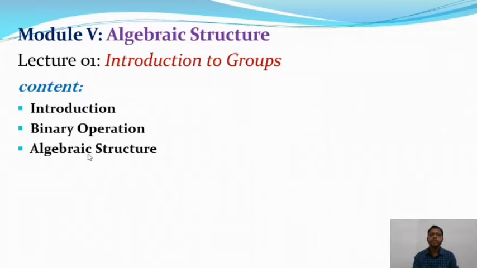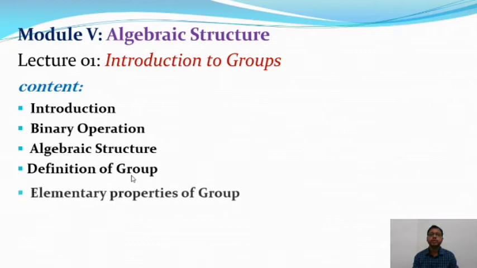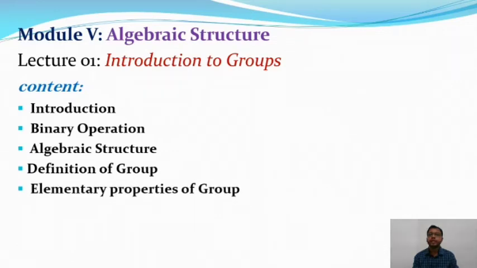Then we will study the definition of group theory and some related examples, and then some elementary properties of group theory, and then some related examples on the introduction of group in lecture 1.